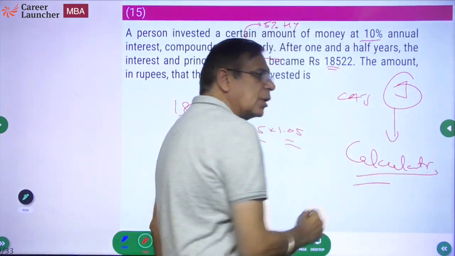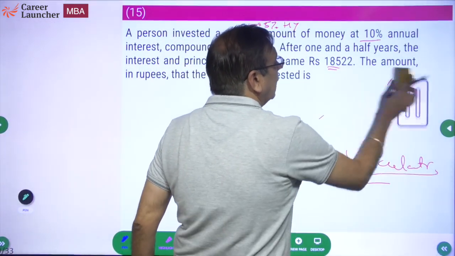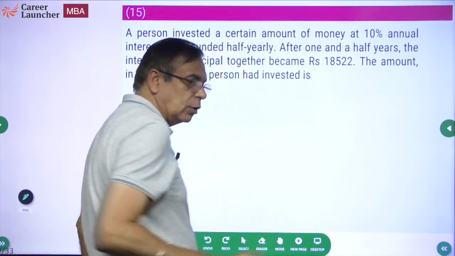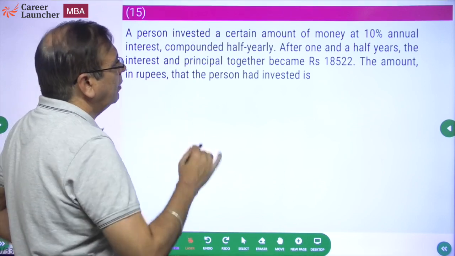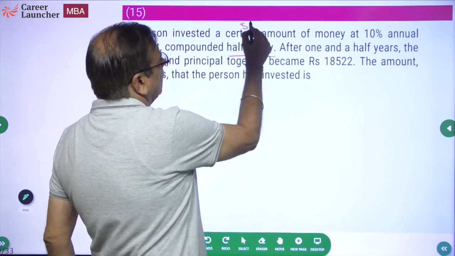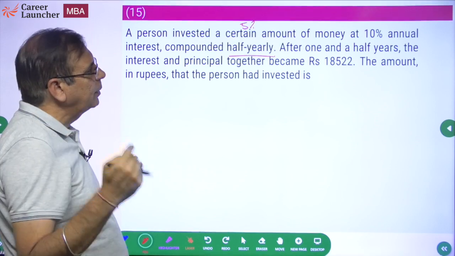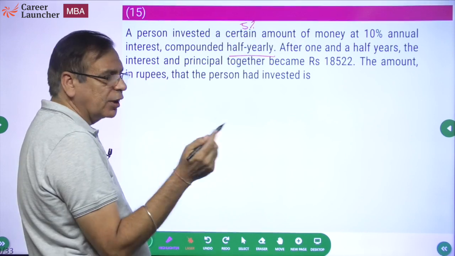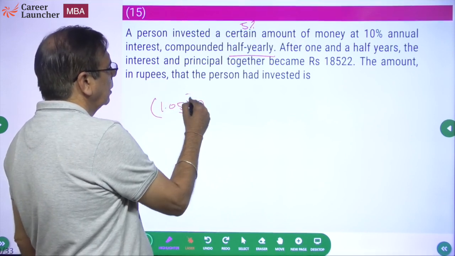However, if this question was not in CAT but in IIFT, XAT, etc., then what would we do? Okay, let me take that up also. As far as CAT is concerned, this to me is a straightforward jugaad. I will straight away use the calculator to get the answer. But if it is 10% compounded half yearly, it is 5% every half year. After 1.5 years means 3 successive increments of 5%. So after 6 months it will become 1.05 times the principal.